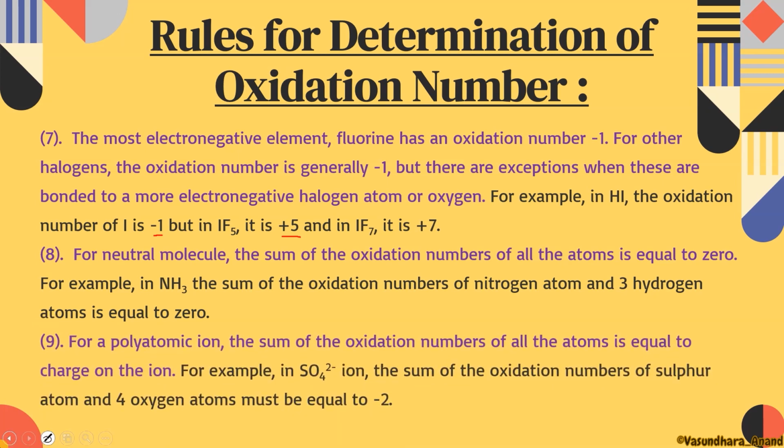Next, for a polyatomic ion, the sum of oxidation numbers of all the atoms is always equal to the charge on the ion. That means whatever the charge is given, here it is given -2. So instead of this 0, it will be -2 only. Got it? The sum of the oxidation numbers of sulfur and 4 oxygen atoms will be equal to -2.